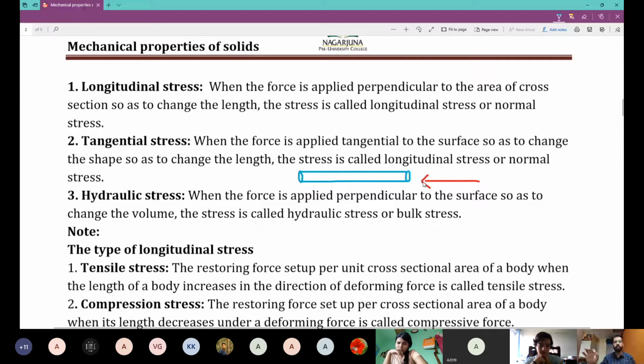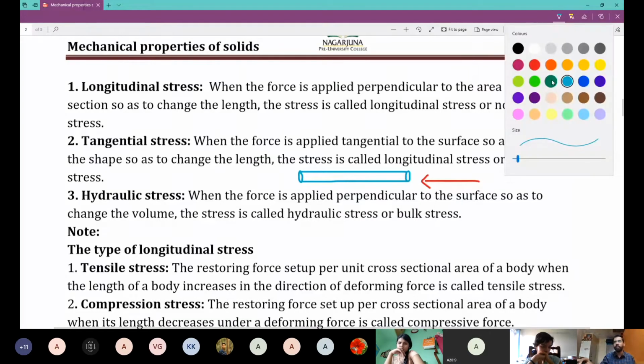Then your restoring force is always equal and opposite to your deforming force, right? If your applied force is like this, restoring force is like this, then the body will change shape like this. That's not how it works. It is equal and opposite force. If the red one is your deforming force, then always you will say, sir, green for good.